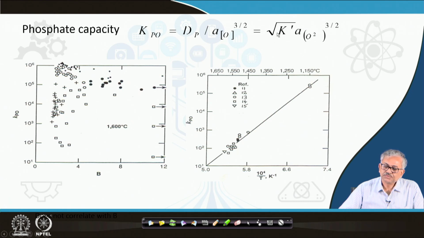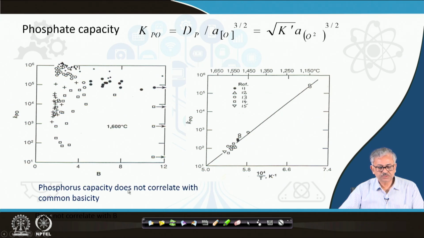KPO also depends on temperature, so you find a very unique correlation, but you do not find any correlation with the basicity. Therefore, the phosphorus capacity does not correlate with the common basicity, that is the summation of basic oxides divided by the summation of acidic oxides. If I take that, then KPO does not hold any correlation.